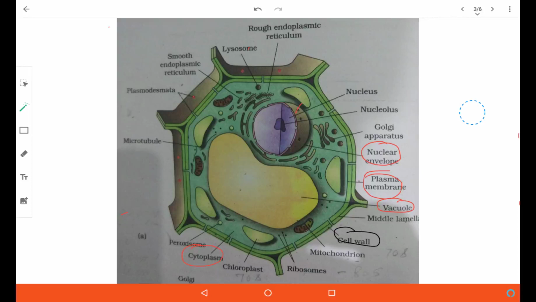And in continuity with the nuclear membrane, there is an organelle compartmentalizing the cytoplasm called rough endoplasmic reticulum. This rough endoplasmic reticulum has a characteristic feature that it is laden with ribosomes.